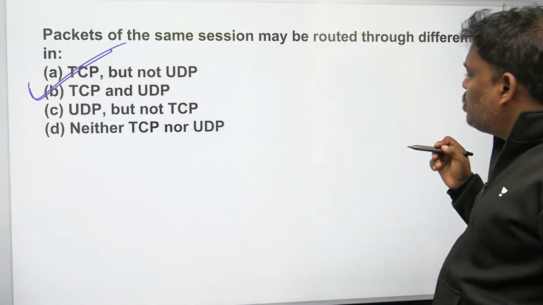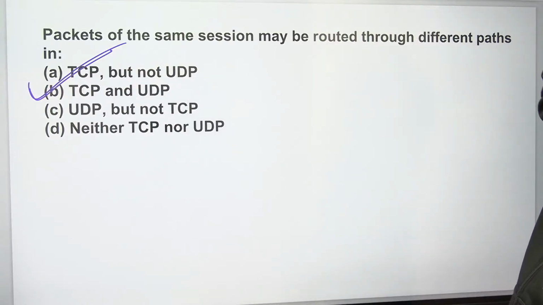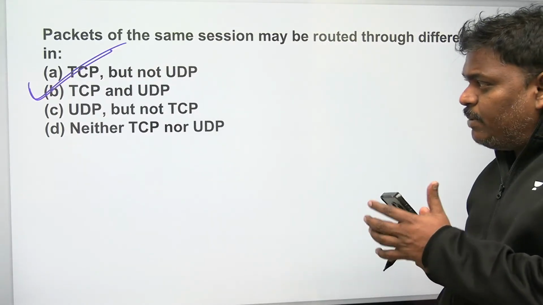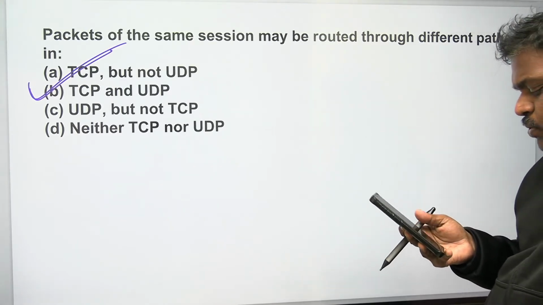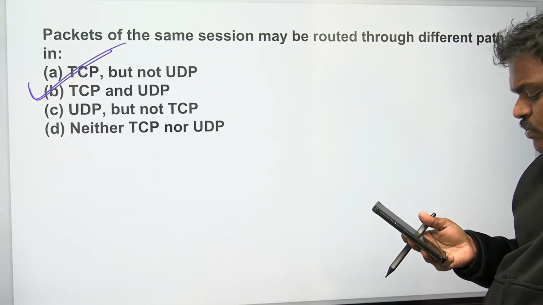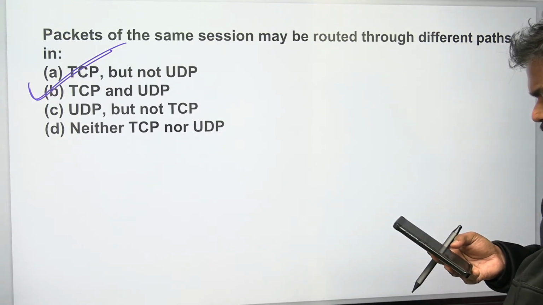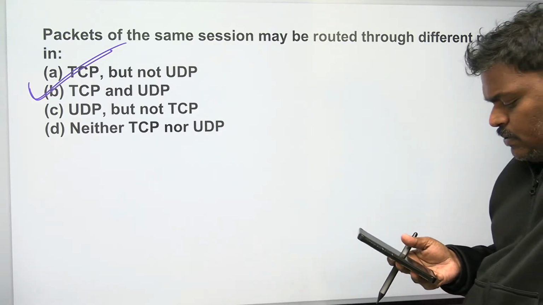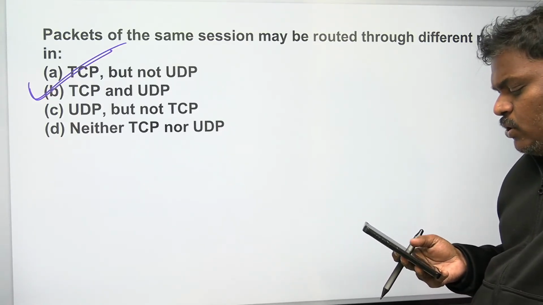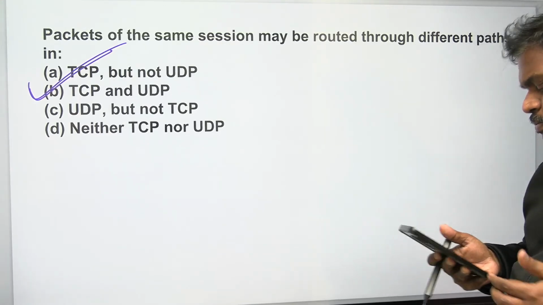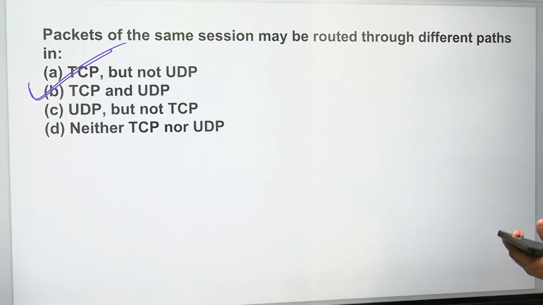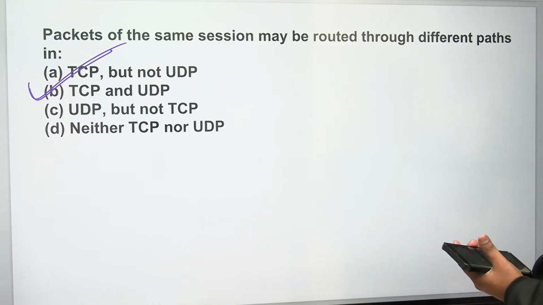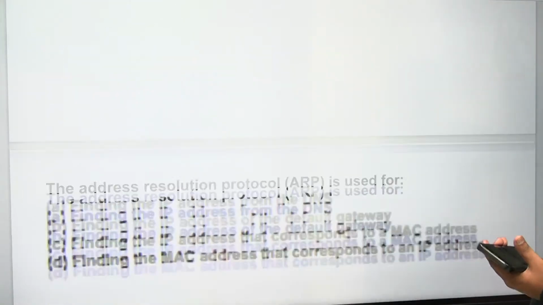Normally people will think that only TCP, no. TCP also, UDP also.